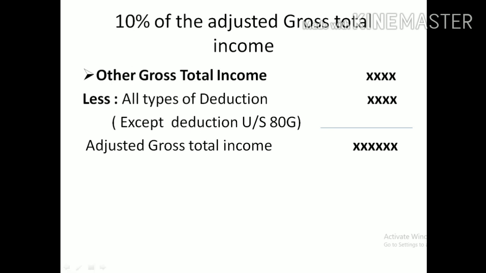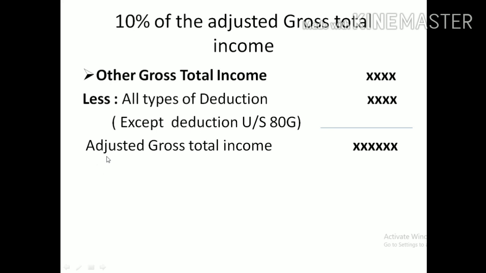From that income, deduct all types of deductions if they are in the problem, or if the company is eligible for taking deduction. In that situation, first deduct that deduction amount from the gross total income. Please remember, don't deduct 80G, because we are calculating for 80G. So except 80G, we should deduct all types of deductions the company is eligible to claim from the gross total income.